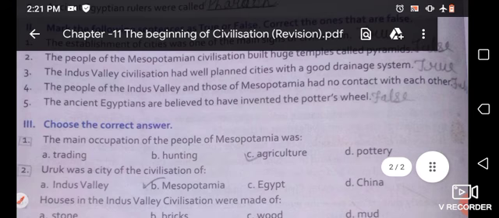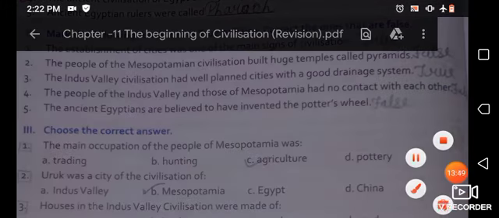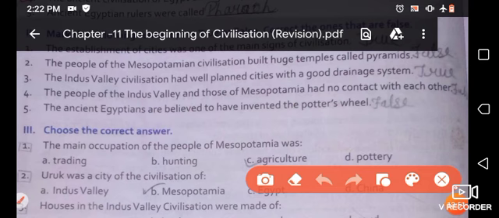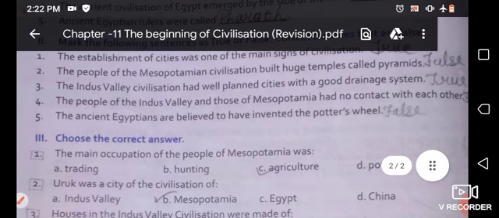The fourth one is: the people of the Indus Valley and those of Mesopotamia had no contact with each other. No, this is false, because we just learned that the people of ancient civilizations used to trade with other lands. So they had contact with the people of other lands. So this sentence is false. You will write false over here, FALSE, false. Now move on to the fifth one.